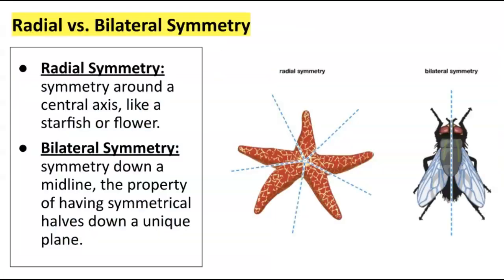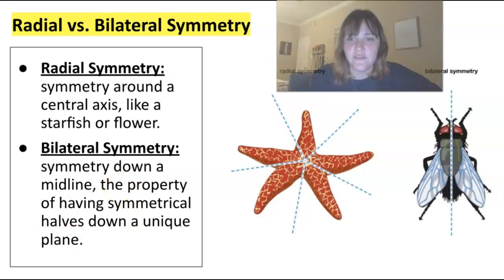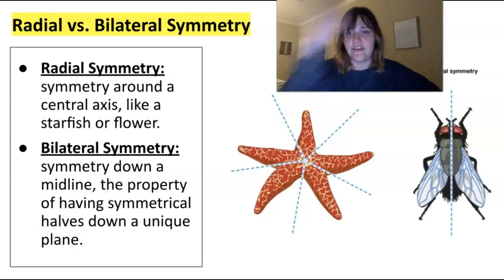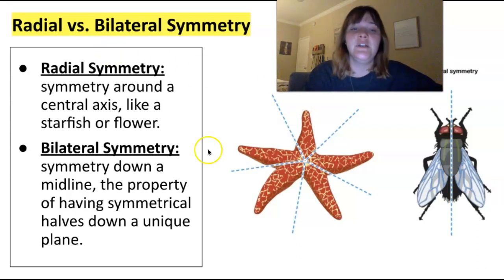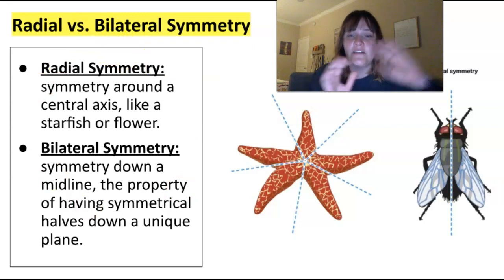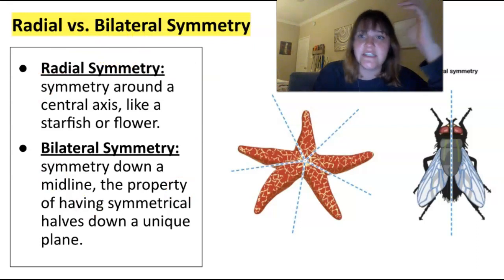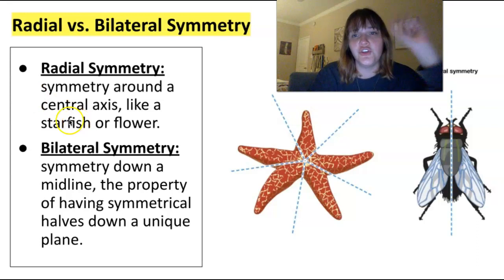Hold on. Okay. So bilateral symmetry is symmetry down a midline, or the property of having symmetrical halves down a unique plane. So I'll show you my crazy looking face right now. We humans are bilaterally symmetrical down our center plane, but we are not symmetrical this way, or this way, or this way. So just knowing the idea of radial versus bilateral symmetry is going to help you a lot when you're doing these definitions for animal and plant phyla.